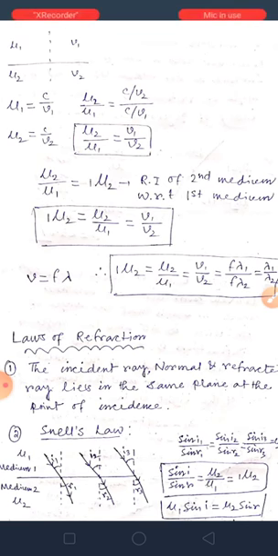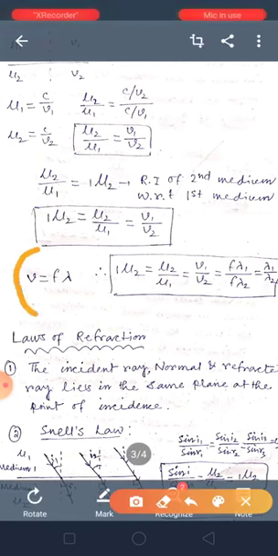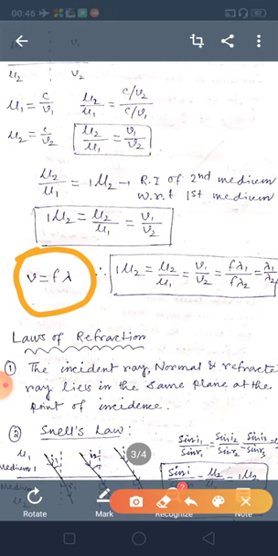Okay, now you know v is equal to f lambda, where v is the speed of the wave, f is the frequency and lambda is the wavelength. Okay, v and lambda depend on the medium, but f depends on the source. It doesn't depend on the medium, it depends on the source, from where the wave has been produced. So f depends on the source, but v and lambda depend on the medium.